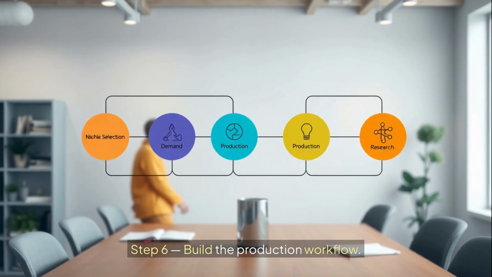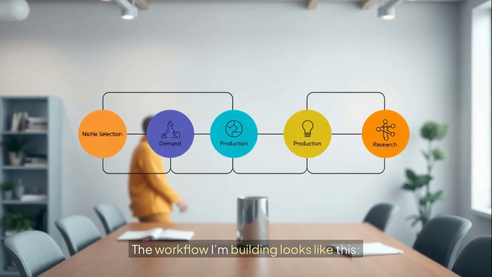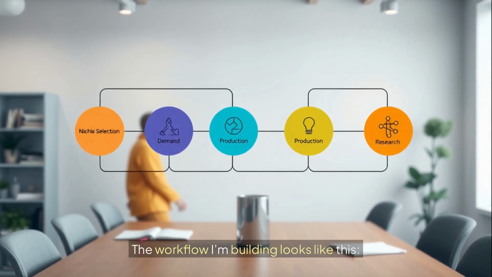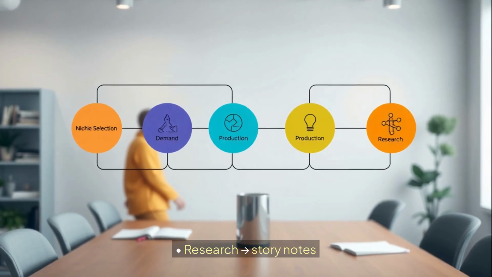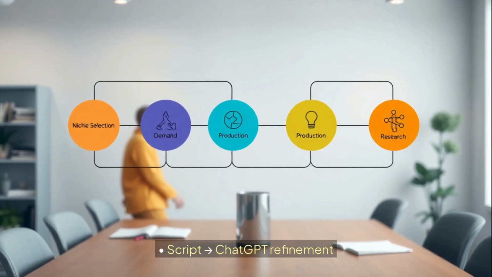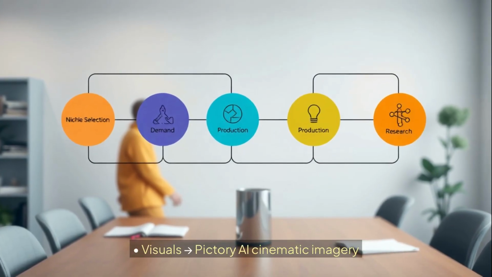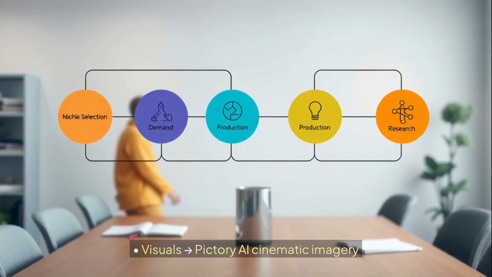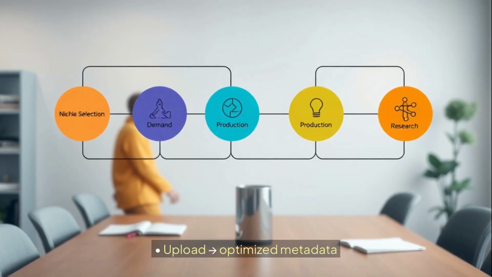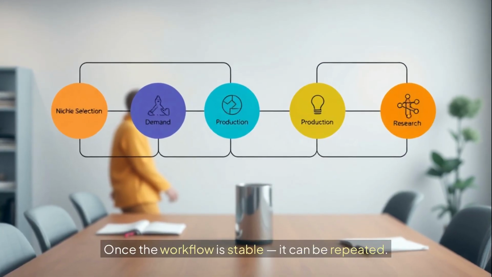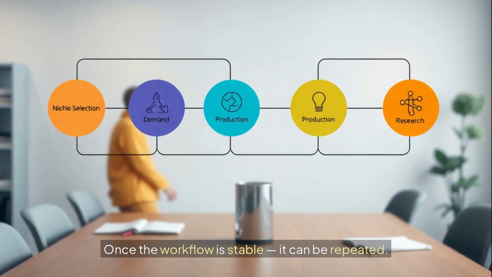Step 6. Build the production workflow. The workflow I'm building looks like this. Research, story notes, script, ChatGPT refinement, voiceover, ElevenLabs, visuals, Pictory, AI cinematic imagery, upload, optimized metadata. Once the workflow is stable, it can be repeated.